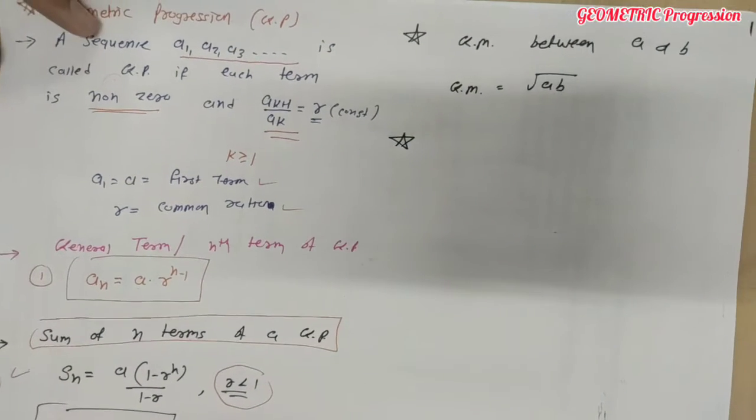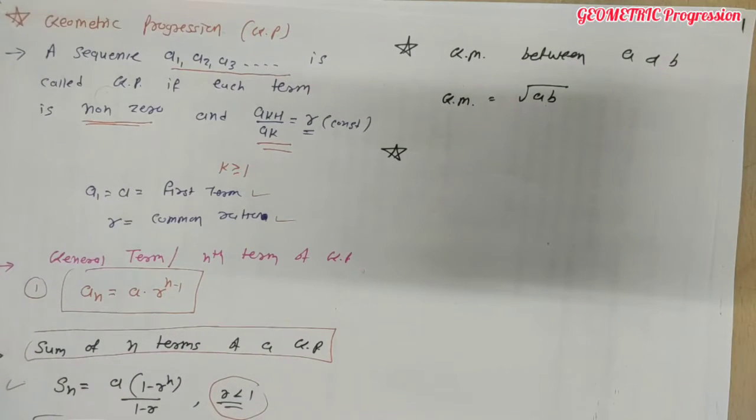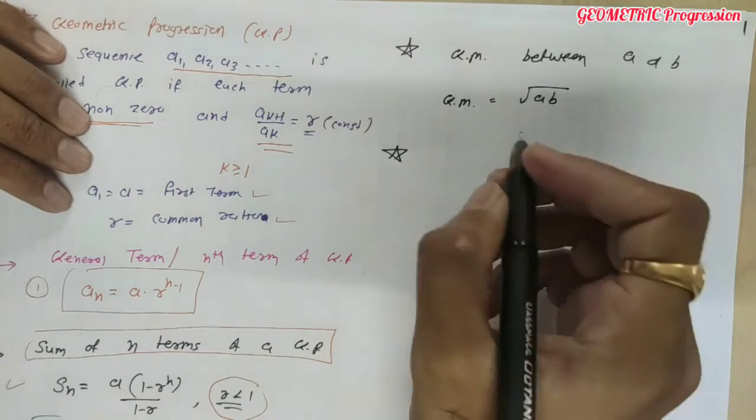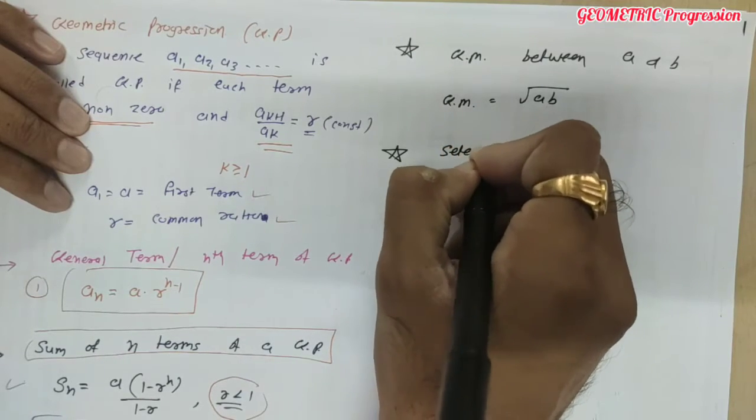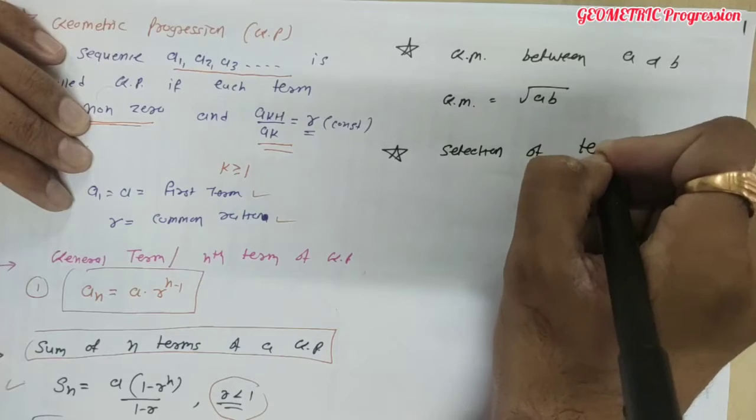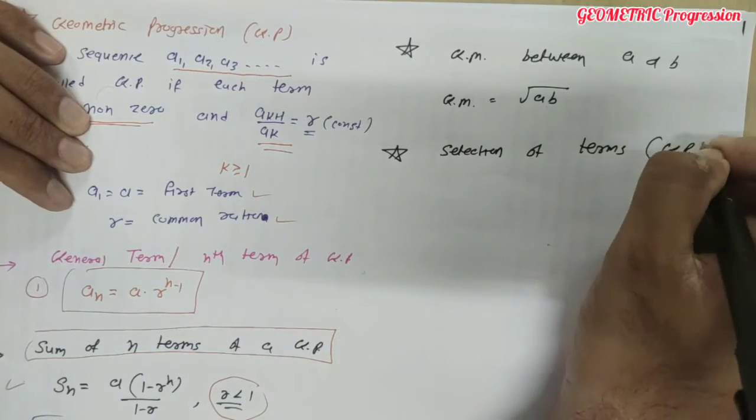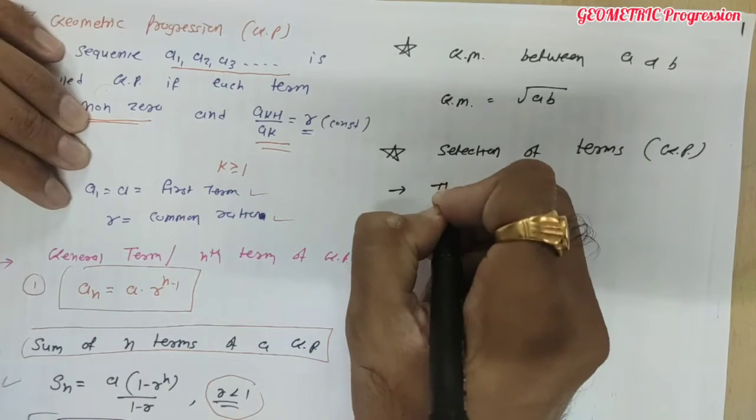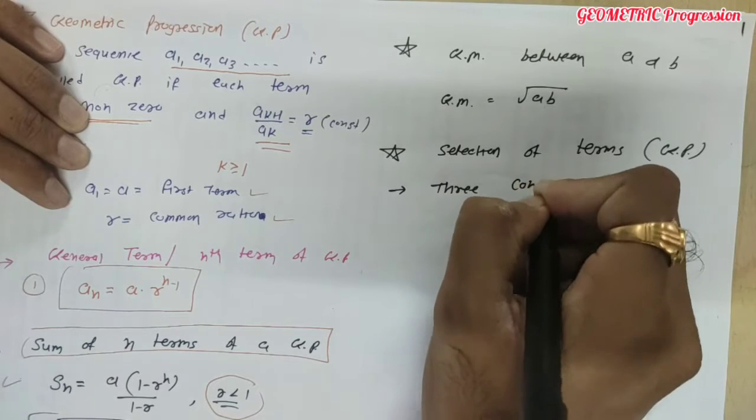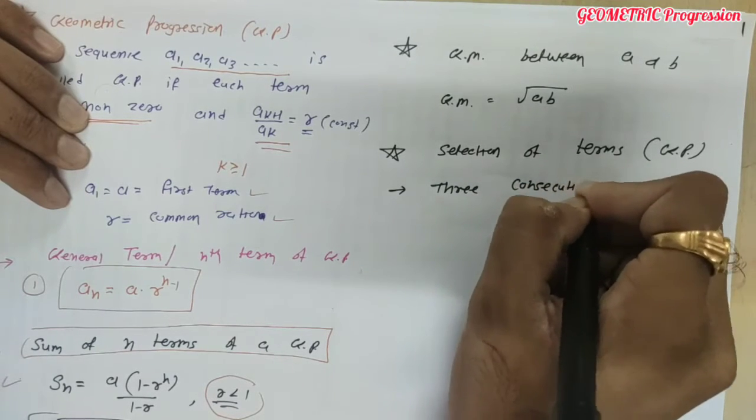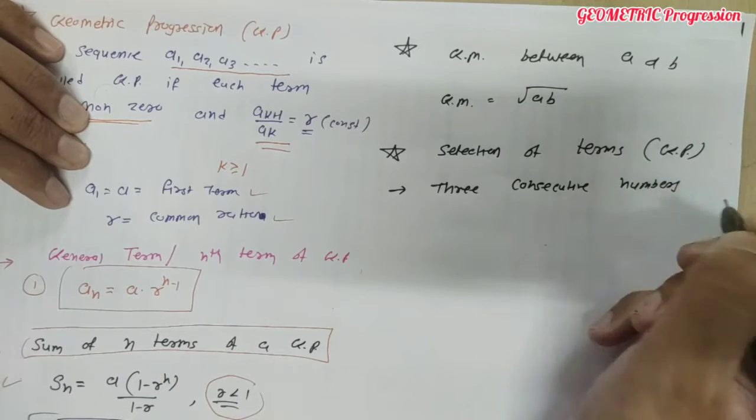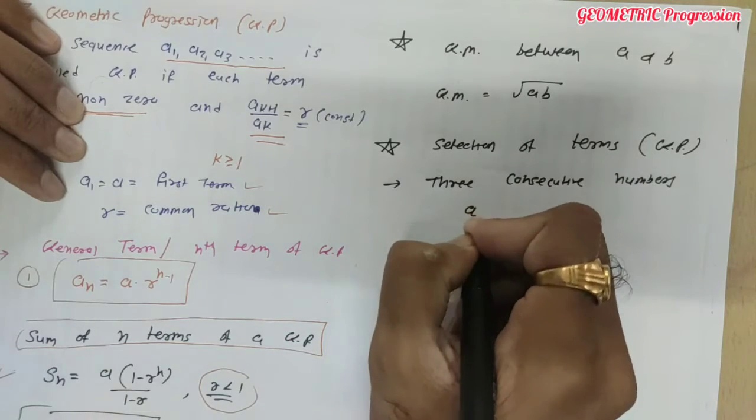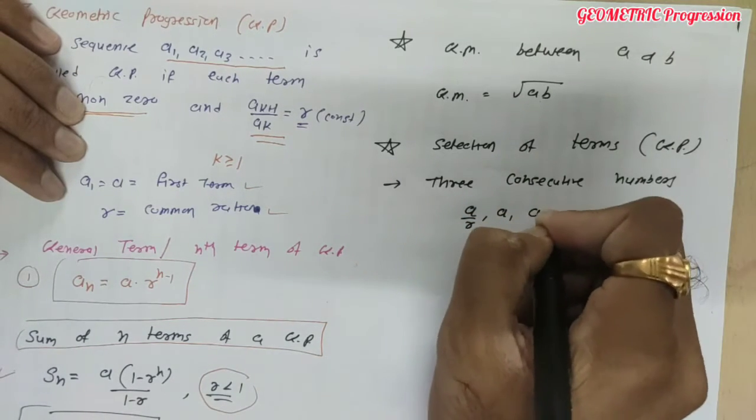And in our numericals, if you want to select a number of terms, that is selection of terms in case of GP, 3 terms, 4 terms or 5 terms, what do you have to assume? So if you want to assume 3 consecutive numbers, we will assume 3 consecutive numbers in terms of GP as a by r, a and ar.